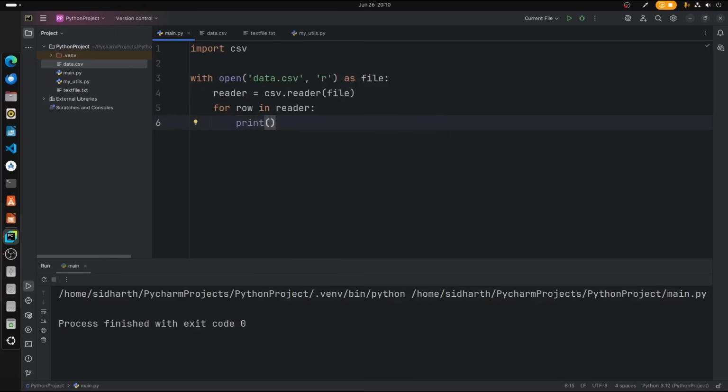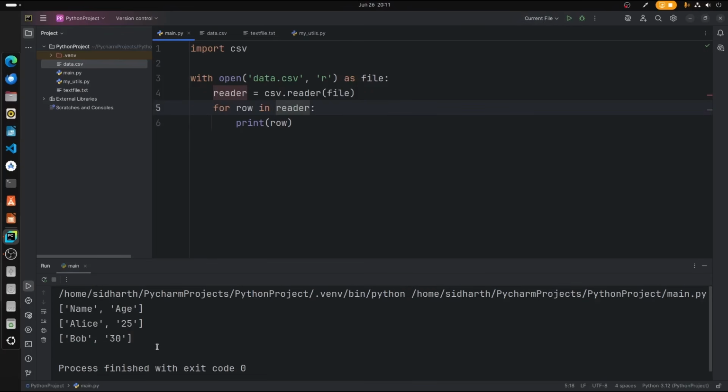In that case each of the loops will print separately in different lines, because when you print a row or if you print content, your cursor will automatically move down to the next line for processing the next data. So let's just print this CSV file. There you have it. All the data are printed just like we saw in this file. So this is how you write and read a CSV file.